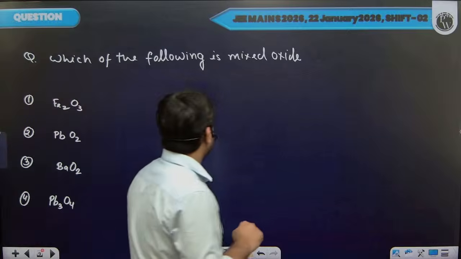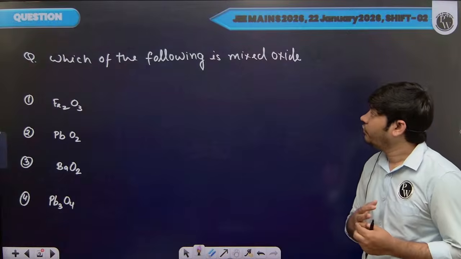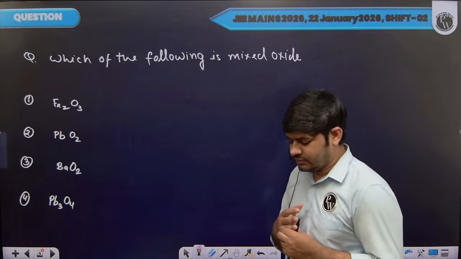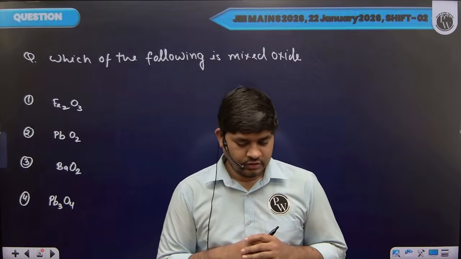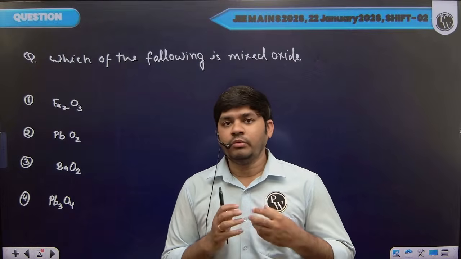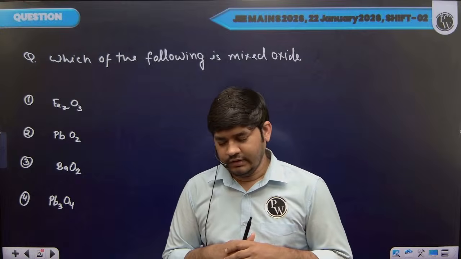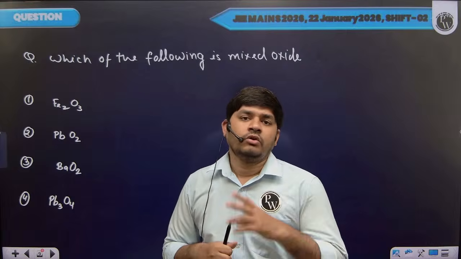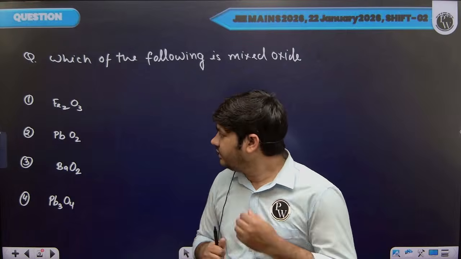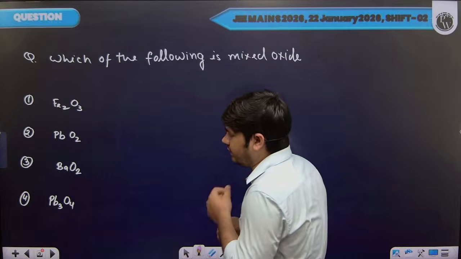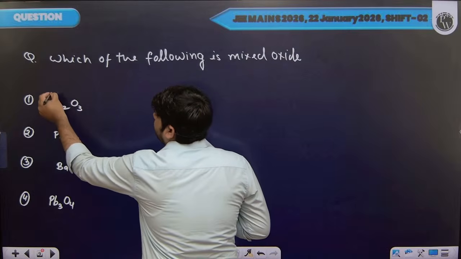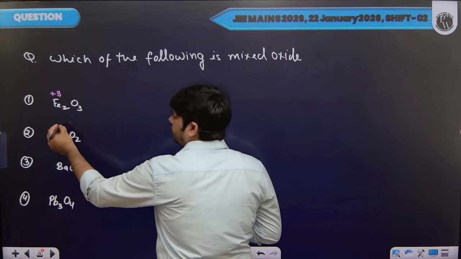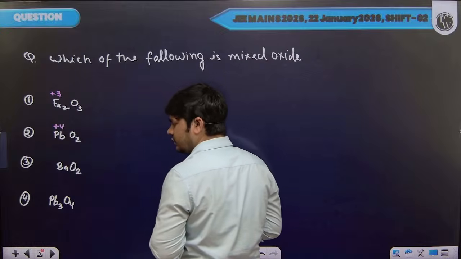Now in this question, we need to find out the mixed oxide. Mixed oxide is basically an oxide in which we have two or more types of oxides present, and generally in that case the metal will show two different oxidation states. If we talk about the first oxide, here the iron will show +3 oxidation state. In PbO2, lead will show +4 oxidation state.